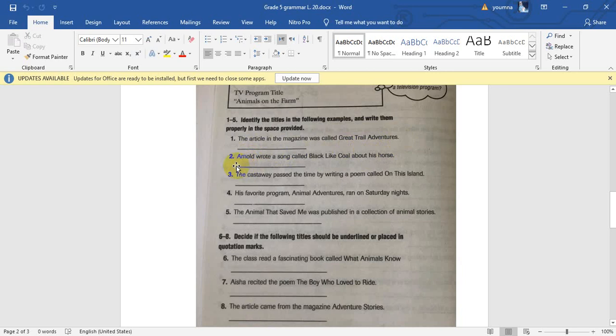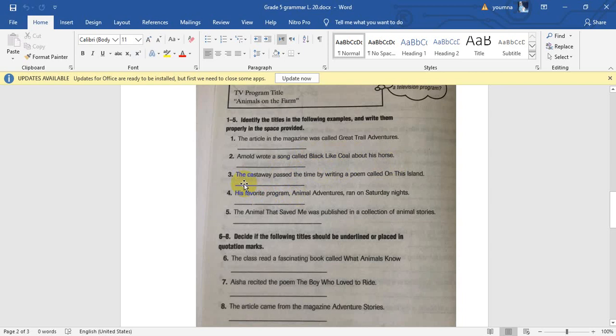Number 2, Arnold wrote a song, a short work, called Black Like Coal about his horse. Where's the title of the song? Yeah, Black Like Coal. So you will write quotation marks here, and after coal, quotation marks here, and you write it in the space here.